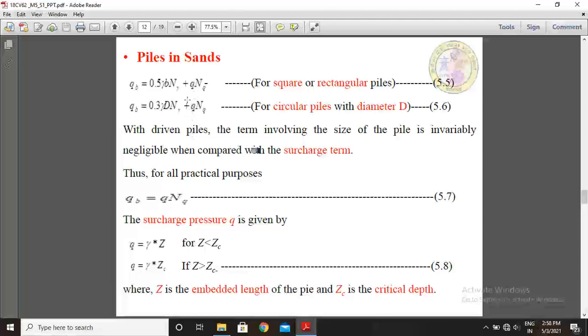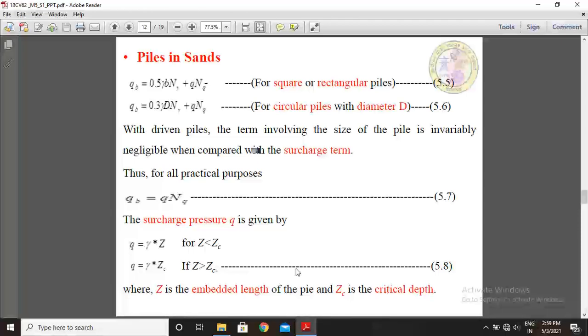And for circular piles with a diameter D, QB equals 0.3 times gamma D N gamma plus Q into NQ. This is the equation for circular piles. With the driven piles, the term involving the size of the pile is invariably negligible when compared with the surcharge term. Thus, for all practical purposes, QB equals Q into NQ.